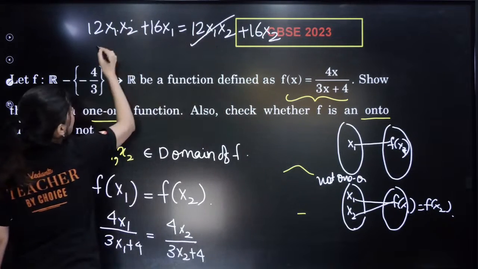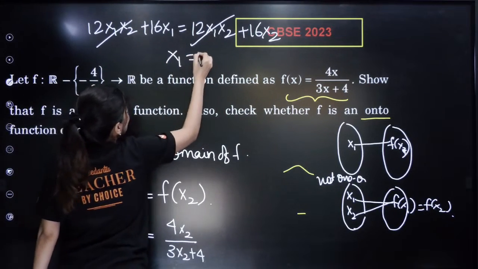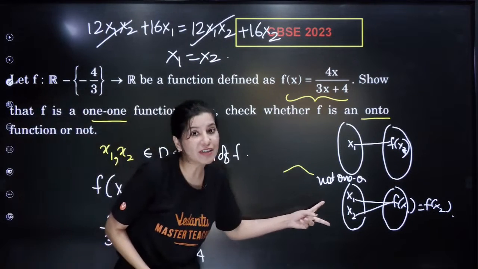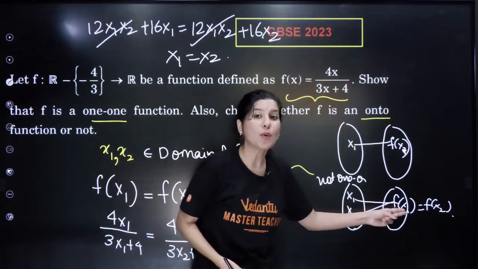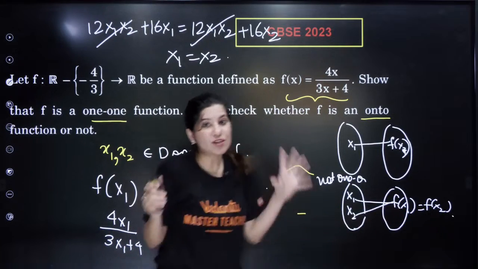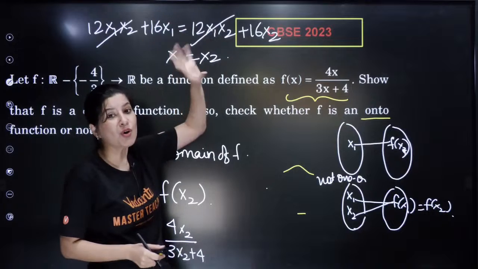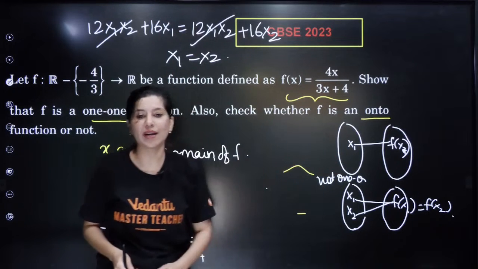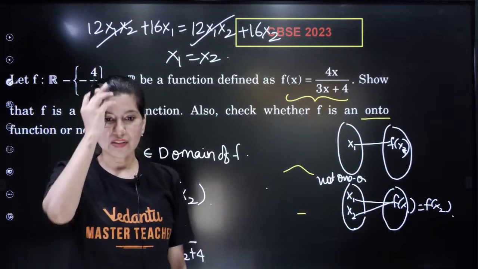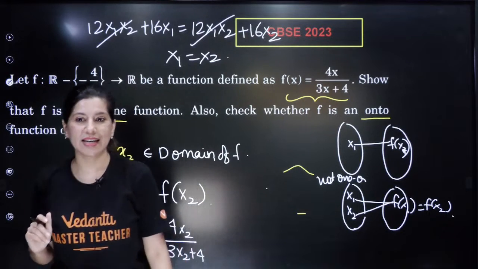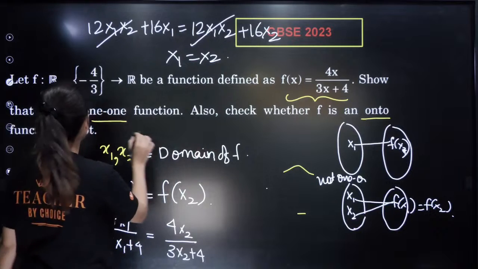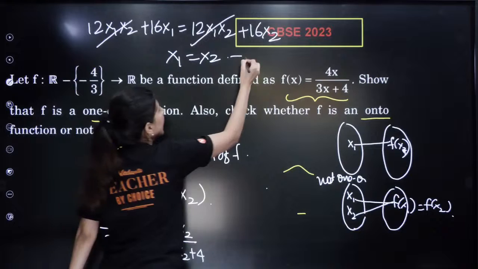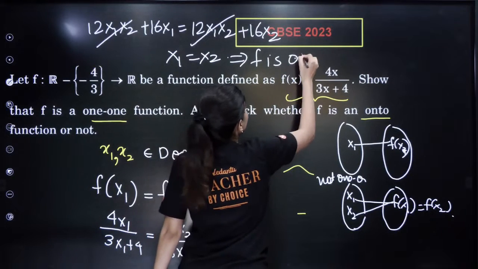Right? So this is gone. Can you see? This implies x1 and x2 are equal. We were assuming that two different values give one single output, but the solution says no, it is not going to happen. x1 and x2 are the same only. So this is one-one. So yes, this implies f is one-one.